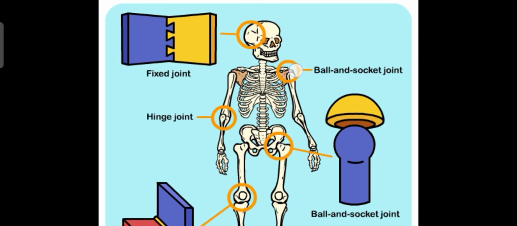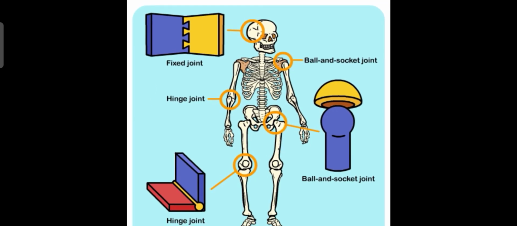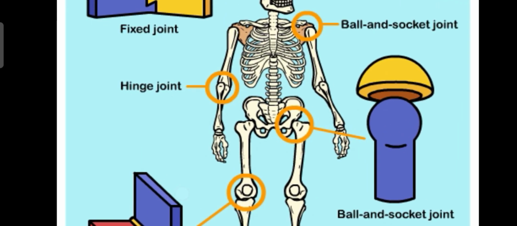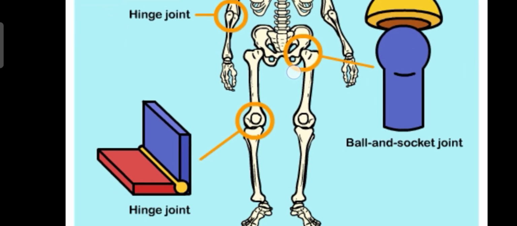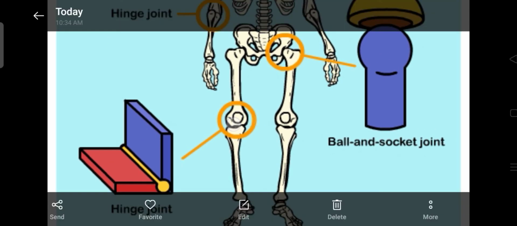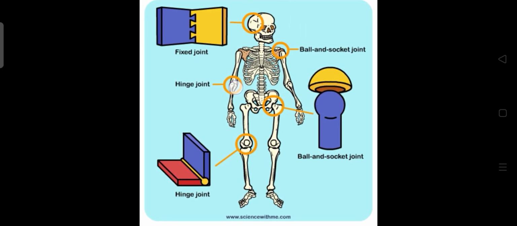You can see ball and socket is at the shoulder and hip. At the same time, the hinge joint is at the elbow joint and knee joint, as well as the joints at the toes and fingers, etc.